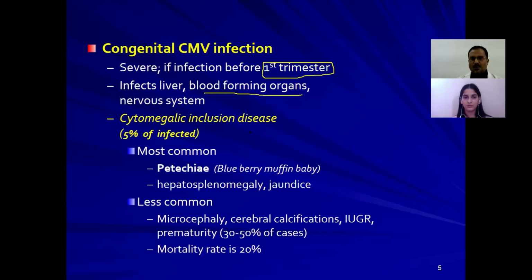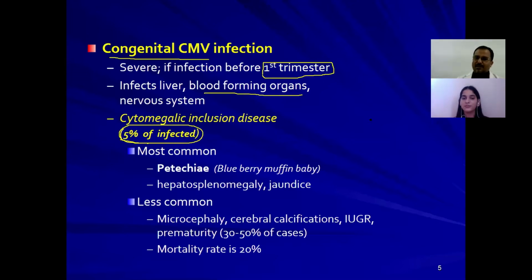One important point to remember is that among all the infected mothers, only 5% will show congenital cytomegaloviral infections. The remaining 95% will not be manifested with full-blown clinical manifestations.